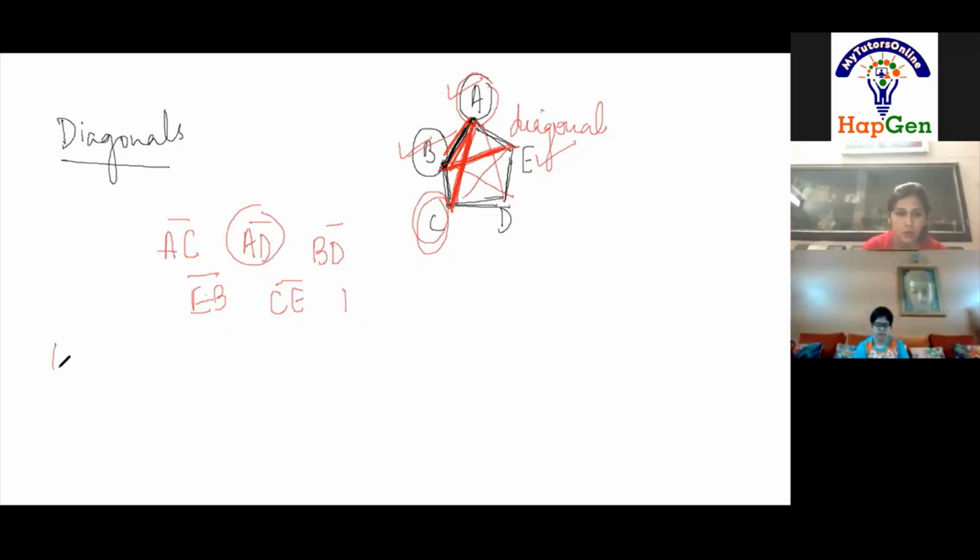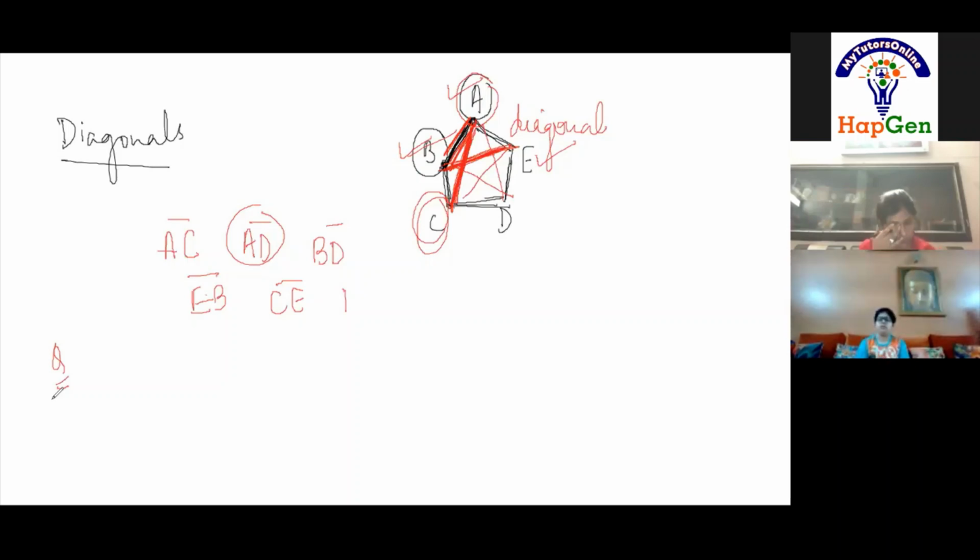Now, one question I have for you. If you try to join adjacent vertices, will the result be a diagonal? No, ma'am. What will be the result then? A side. Very good. If we join two adjacent vertices, then we will get a side. We will not get a diagonal.